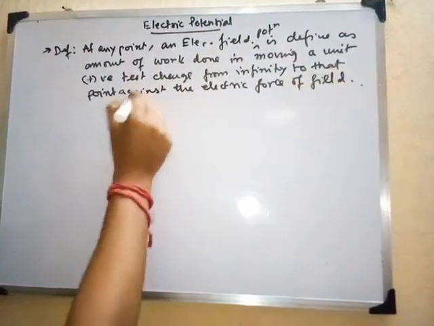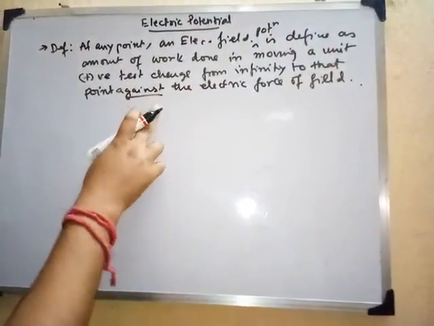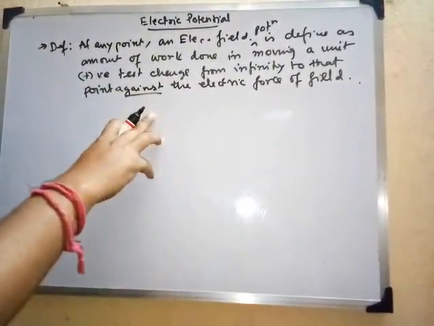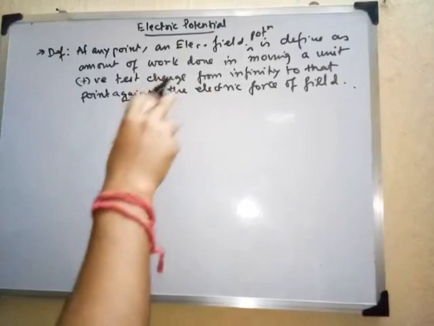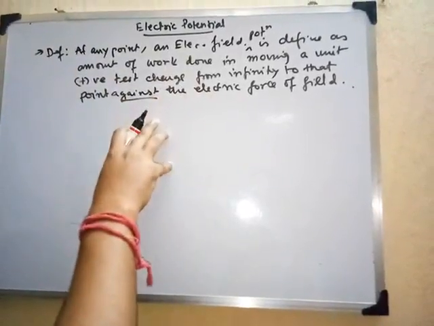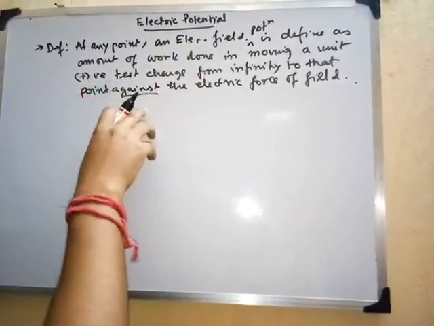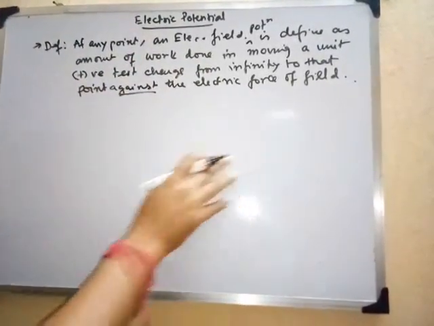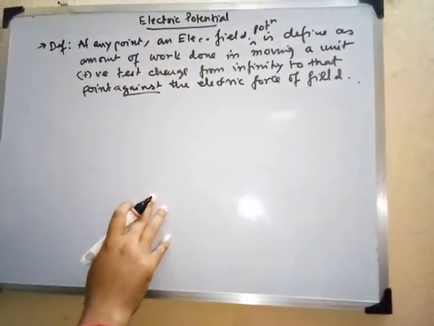Now this against means it will act in the direction which is reverse to that of the force of the field. So this word against signifies that this electric potential will act in the direction opposite to the electric force of that particular field which may be present.